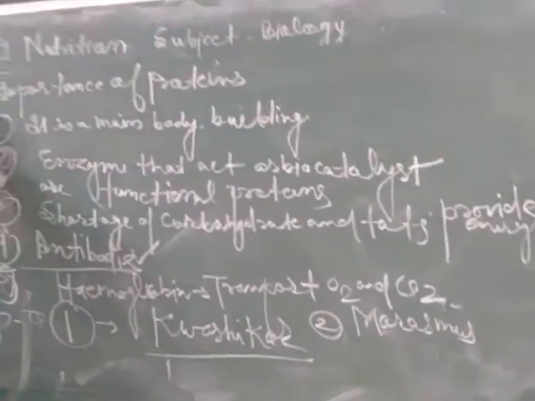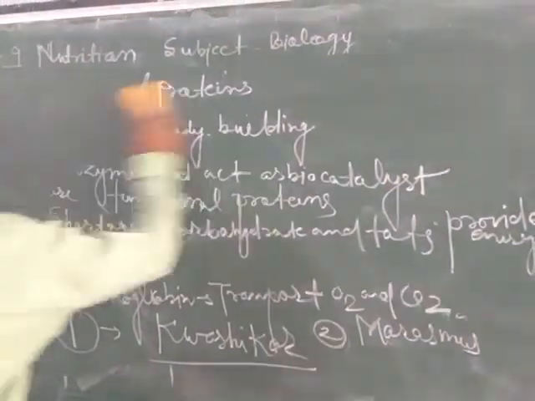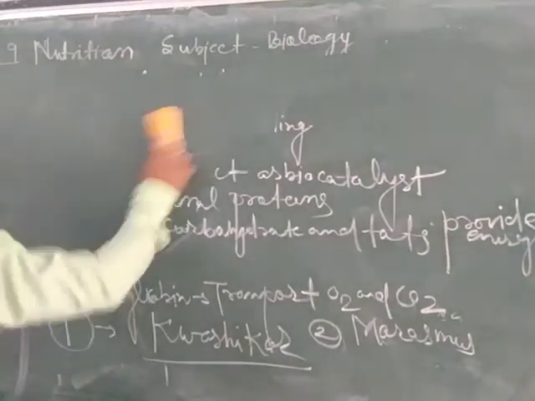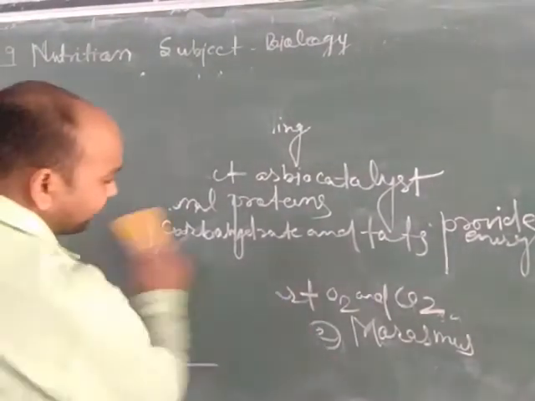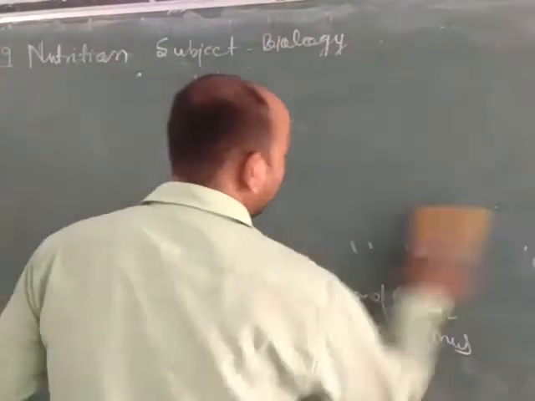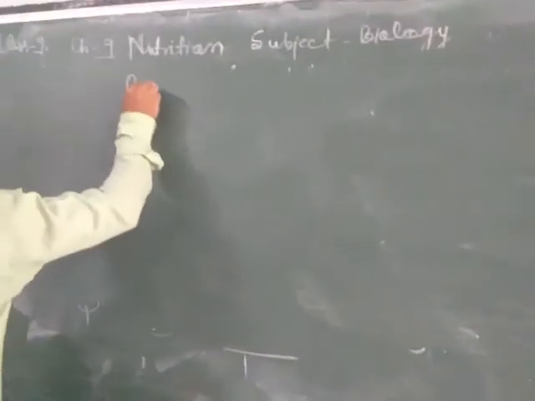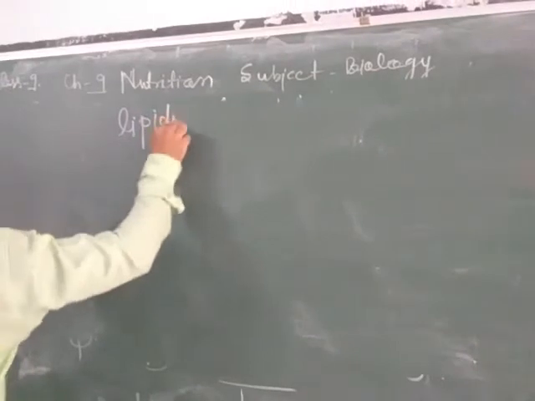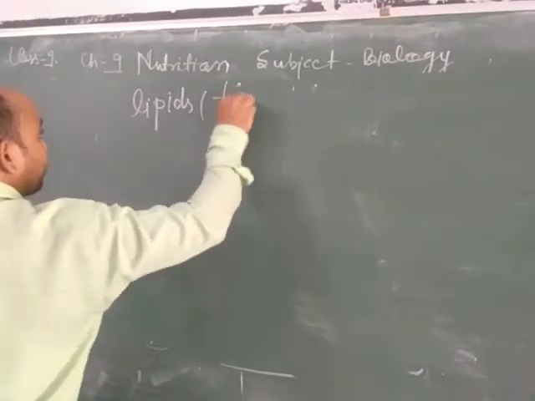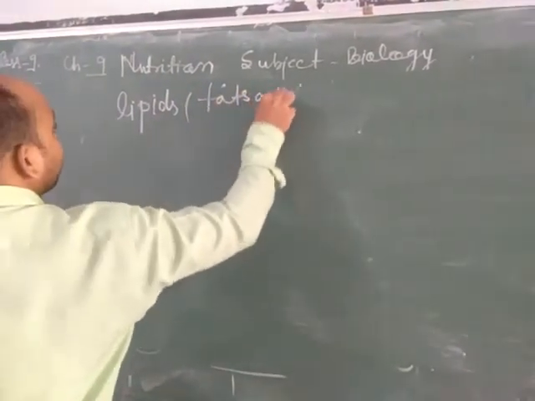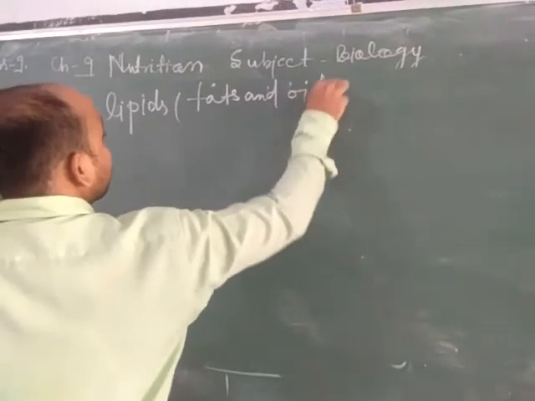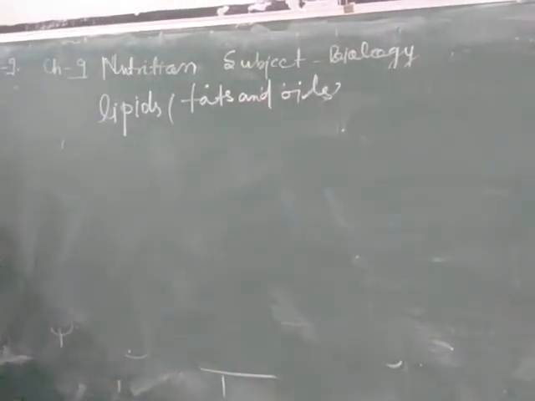Now we will discuss lipids, that is a combination of fats and oils. Here we will discuss how it is formed and what its composition is.